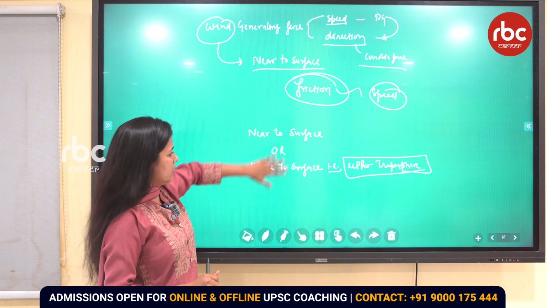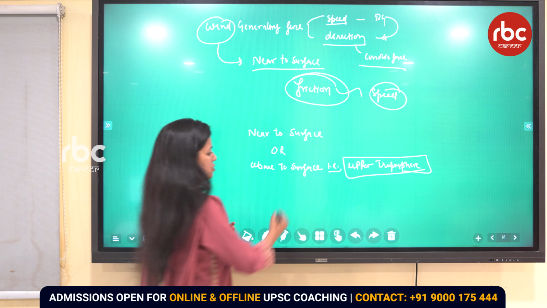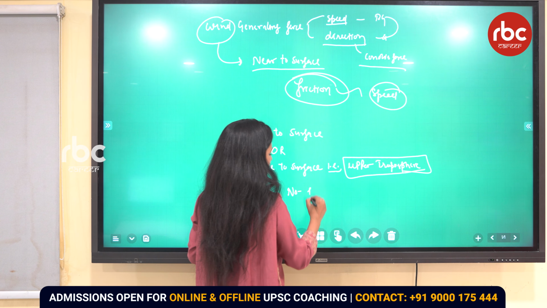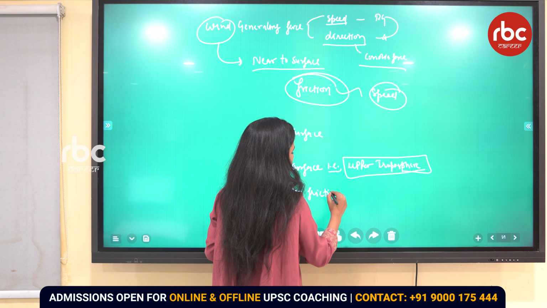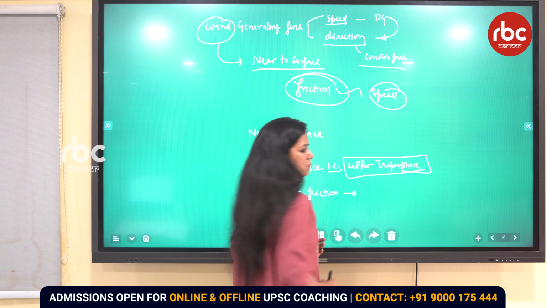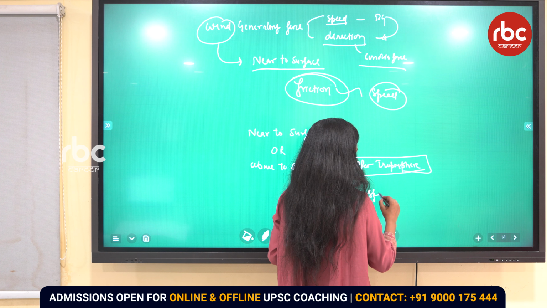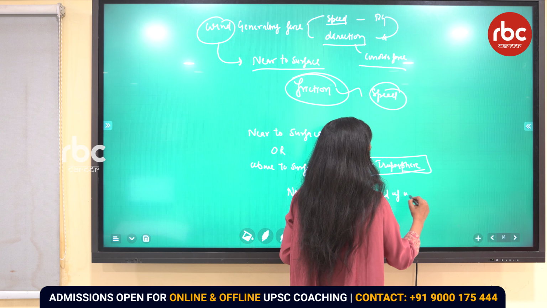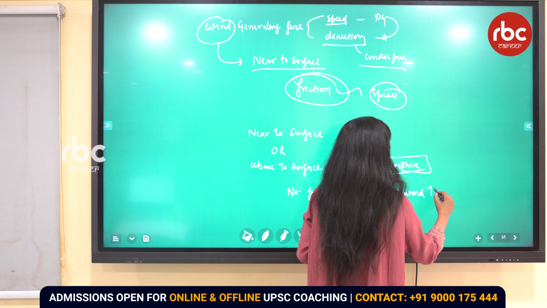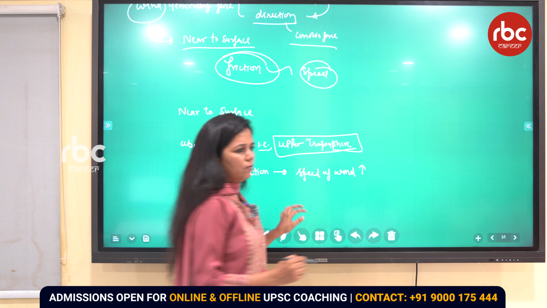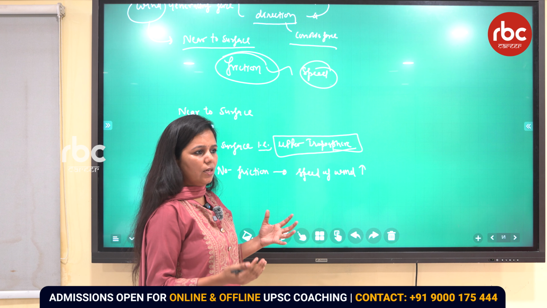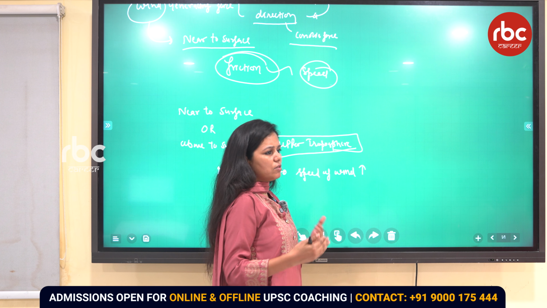For wind generating forces at the upper tropospheric level, there is no friction. If no friction, then the speed of the wind will be more. If the speed of the wind is more, then the Coriolis force will impact more. So what is the consequence of the Coriolis force?